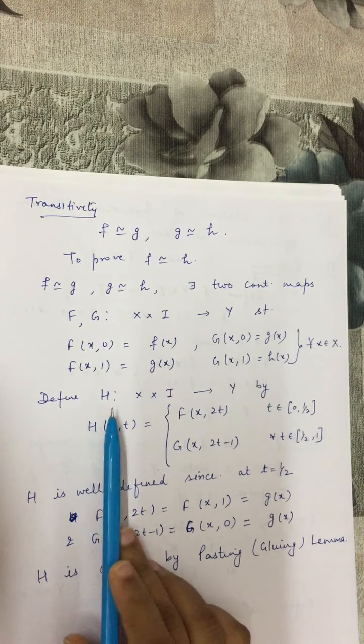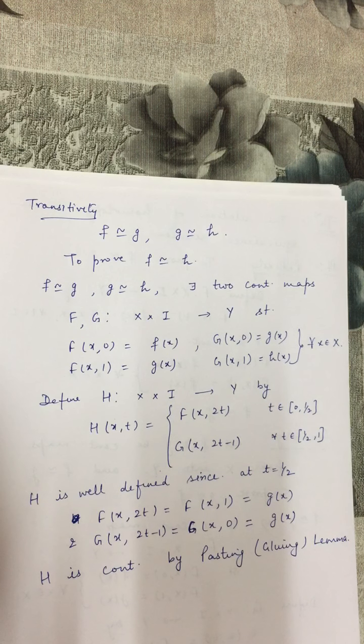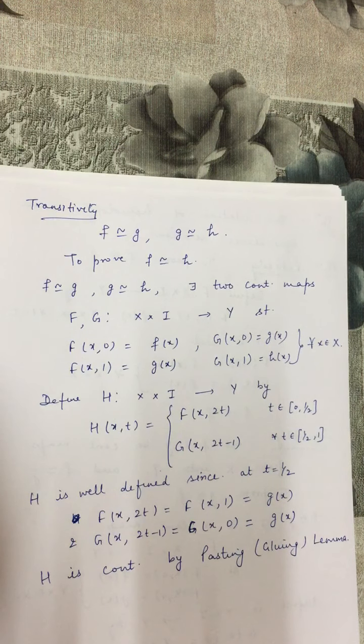So here domain of H is X cross I, that is the cylinder X cross I with base X, and we have split this cylinder into two parts, the lower half and the upper half. That means the portion where t belongs to 0 to half, that means the lower half portion of the cylinder.